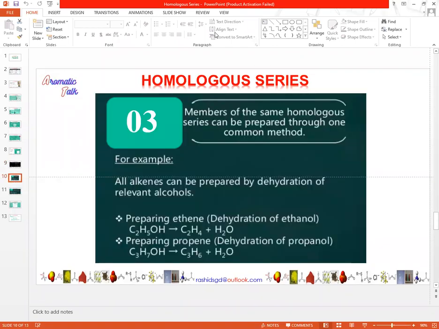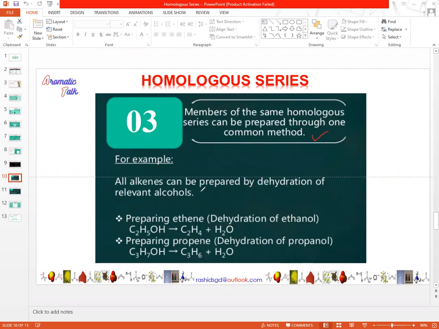The next point is that members of the same homologous series can be prepared through one common method. We will explain how the members of a homologous group can be prepared through one common method. For example, all alkenes can be prepared by the dehydration of alcohols.